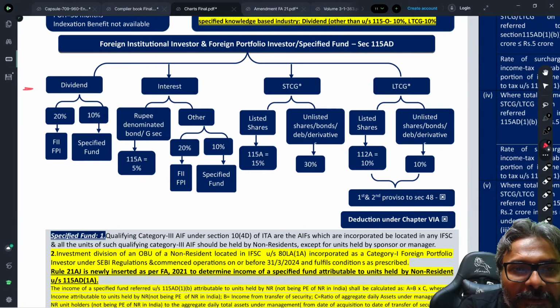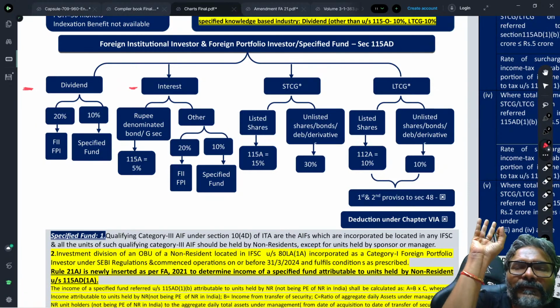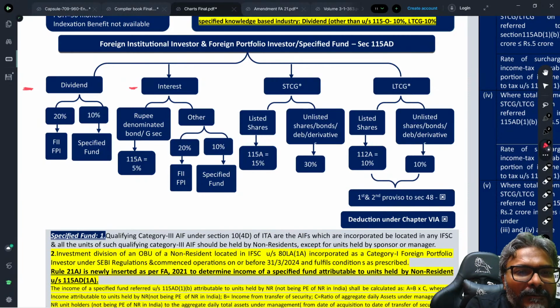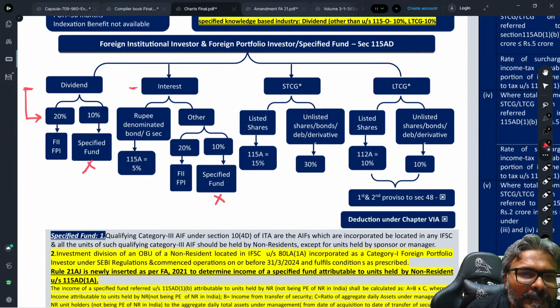So if I look into this, dividend income, students, interest income, just visualize 115A. Dividend at 115A, students, is at 20%. Just go with that. Forget the specified fund. Just focus on the normal 115A rate, as we all know. How much is dividend? Dividend, students, is 20%.